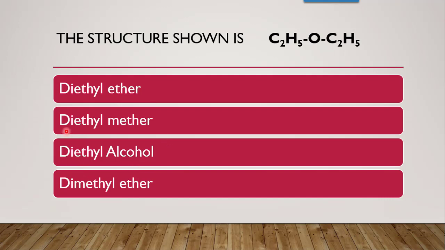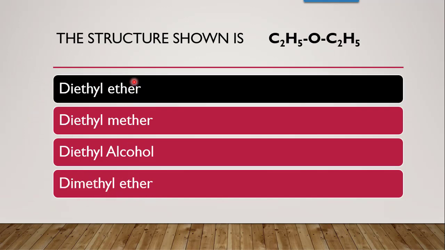Diethyl alcohol is not there. Diethyl mether, mether is not possible. Dimethyl ether, now methyl is not there. Ethyl is there. So the correct answer is it is diethyl ether.